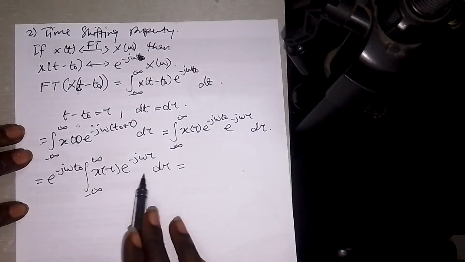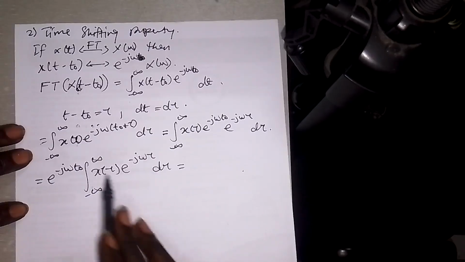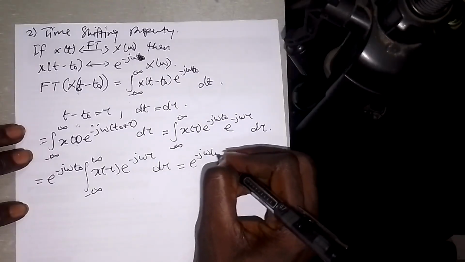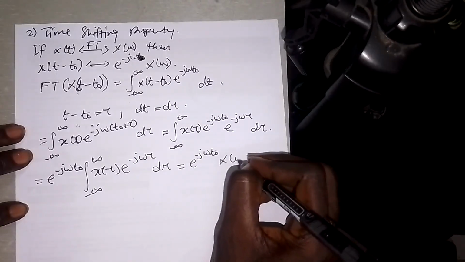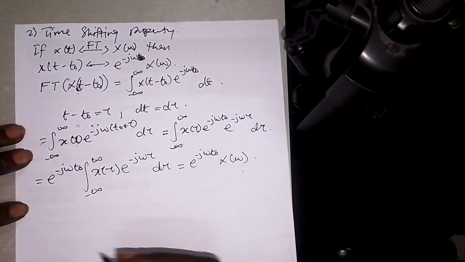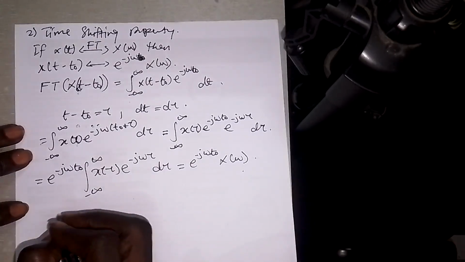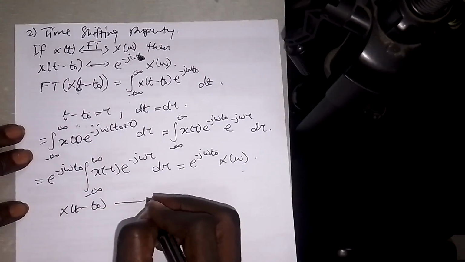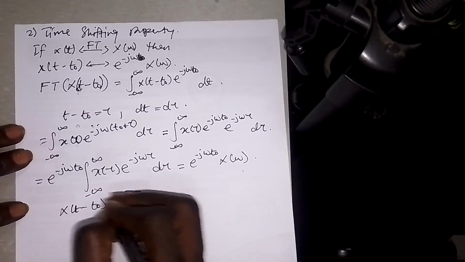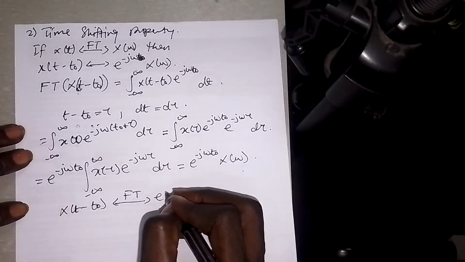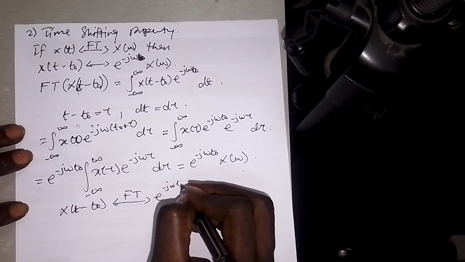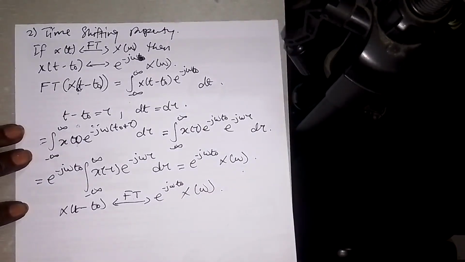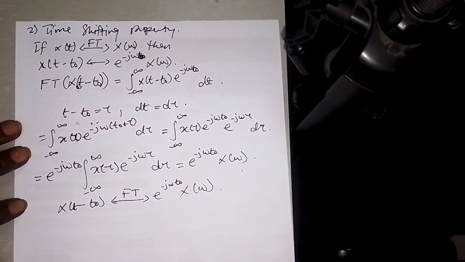Now when you have that, this is basically the Fourier transform, x of omega. So it will give me e to the minus j omega t naught into x of omega. So the time shifting property: x of t minus t naught has a Fourier transform of e to the minus j omega t naught into x of omega. All right.